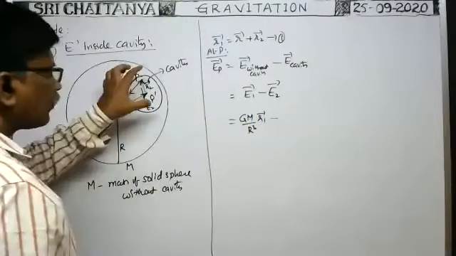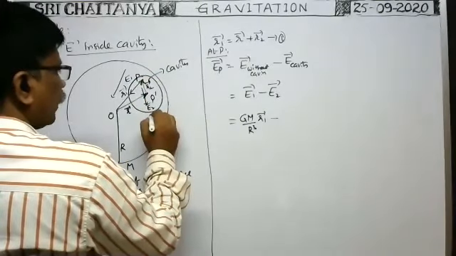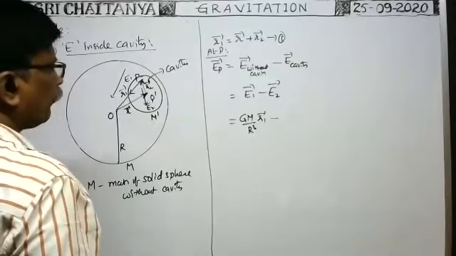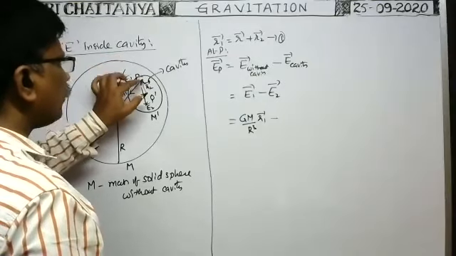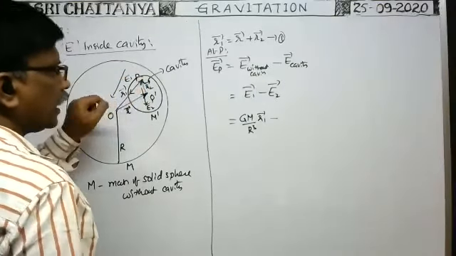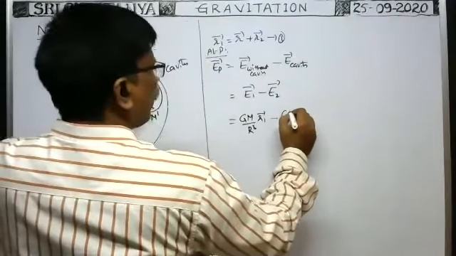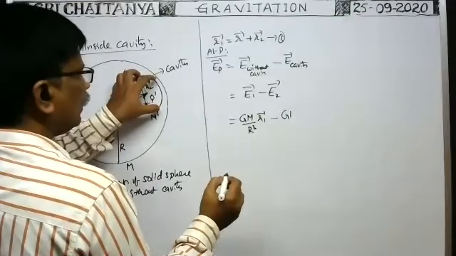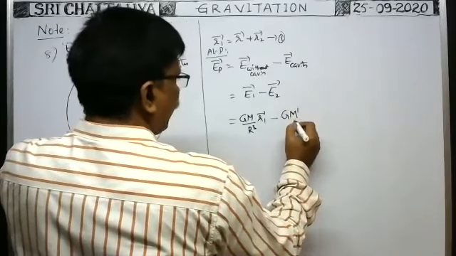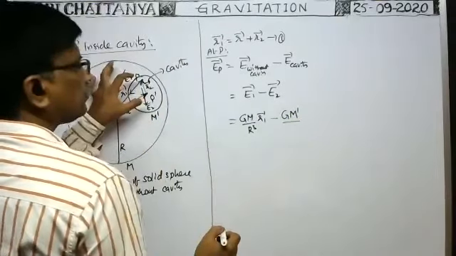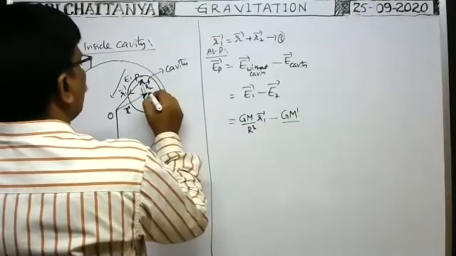Minus intensity of gravity. Here, suppose the mass of the cavity which is removed is M dash. Then due to this cavity at this point, what is the intensity of gravitational field? Formula is same because this point also lies inside the cavity. Inside the solid sphere at this point, the intensity is G into mass of the cavity M dash by radius cube. What is the radius of this one?